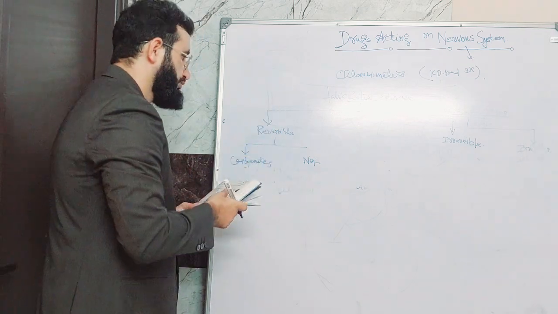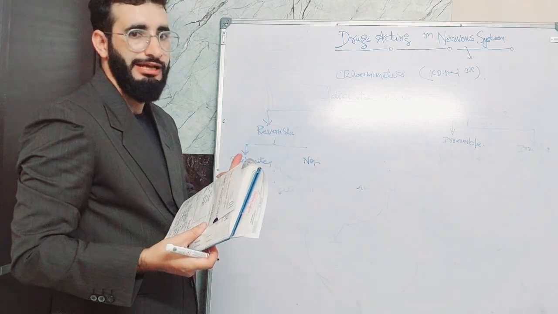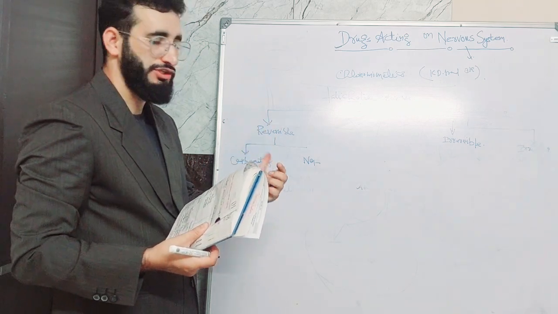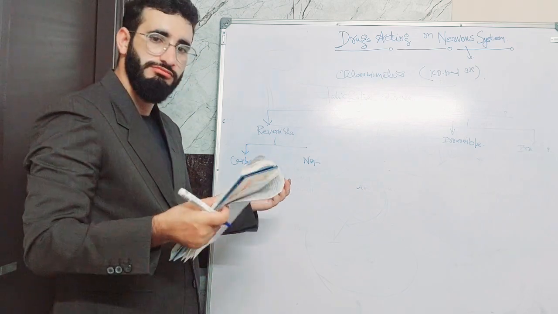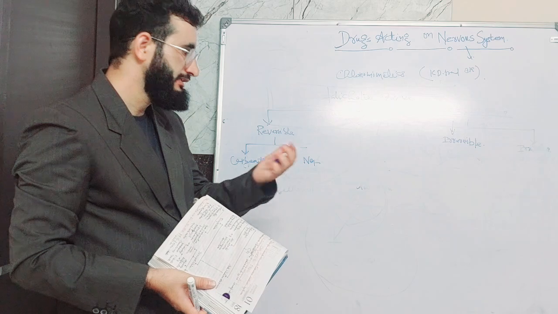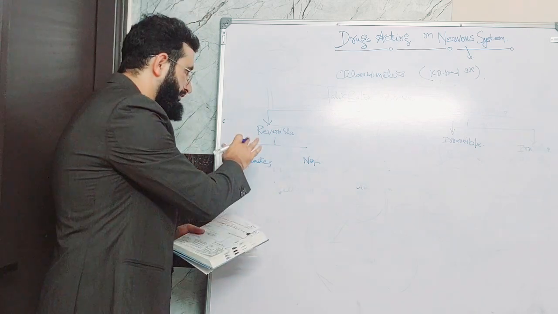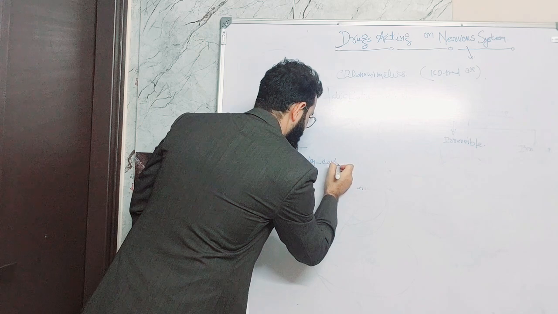So these are the cholinergic drugs. I'm not going to separate out a chemical classification. So reversible includes carbamates and non-carbamates.